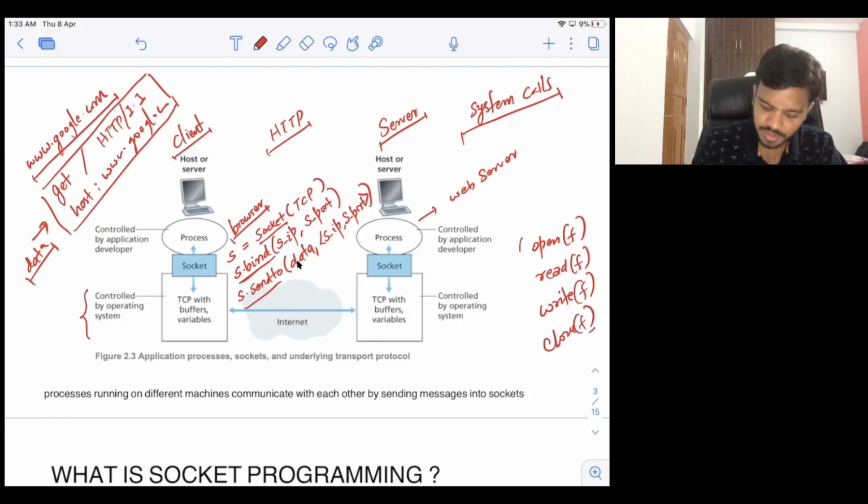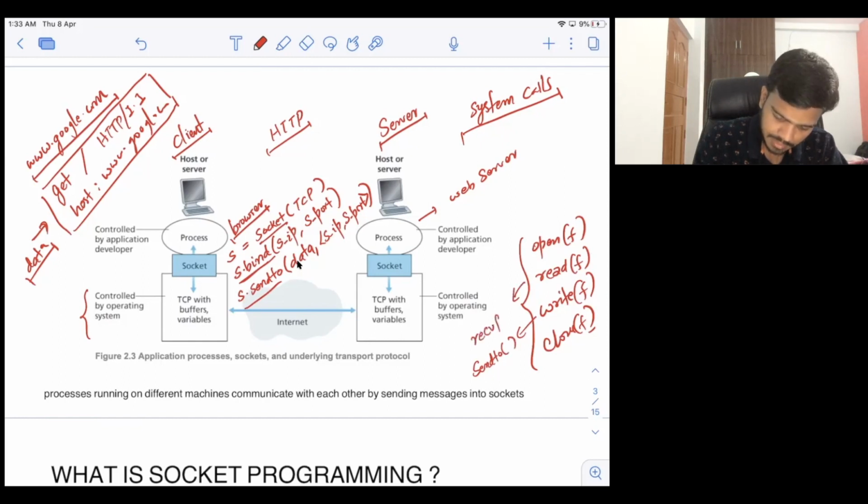Similar things exist for sockets. In sockets, you can replace write with the send function, like send to. Read is something like receive, recv or receive from. Open is something like creating the socket, and close will also be close. So you can compare your normal file system with sockets.